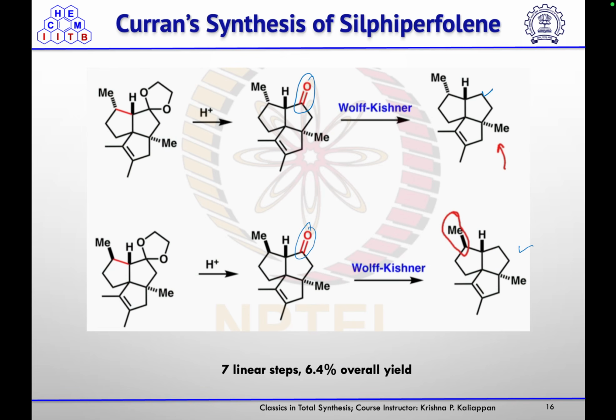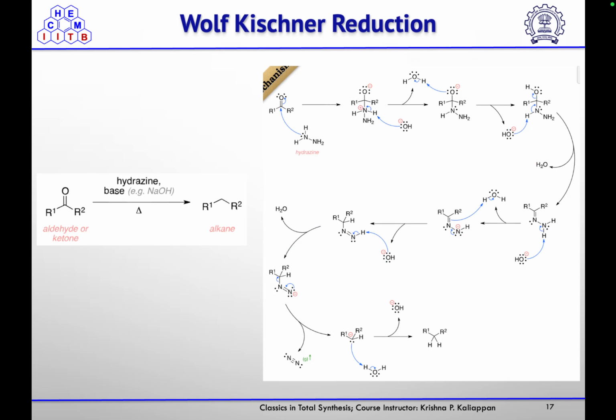So that is how they completed the total synthesis of sulfipyrrolone in 7 linear steps and 6.4% overall yield. Now, as we discussed, this ketone was reduced using Wolff-Kishner reduction. So, what is the mechanism for that?